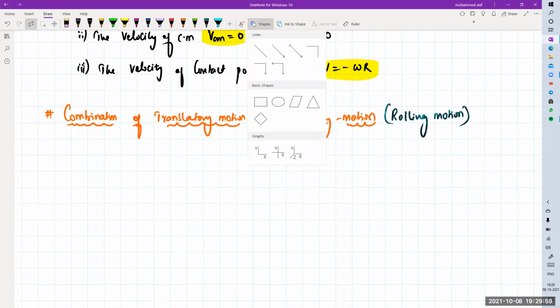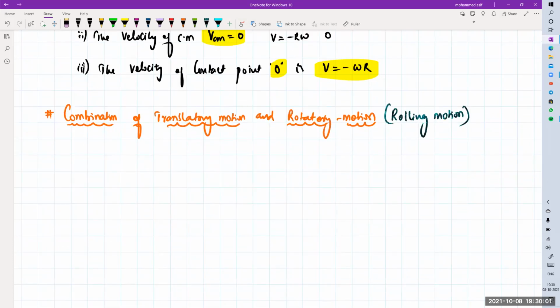Now we just need to add both of these. So I'm adding this diagram, be a little bit careful. This is the center of mass of this one, and this is the center of mass of this one.